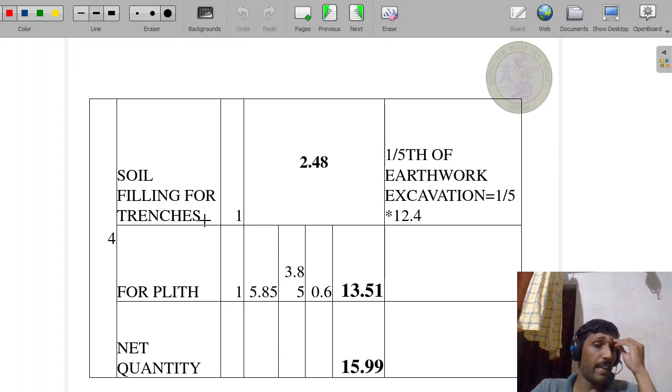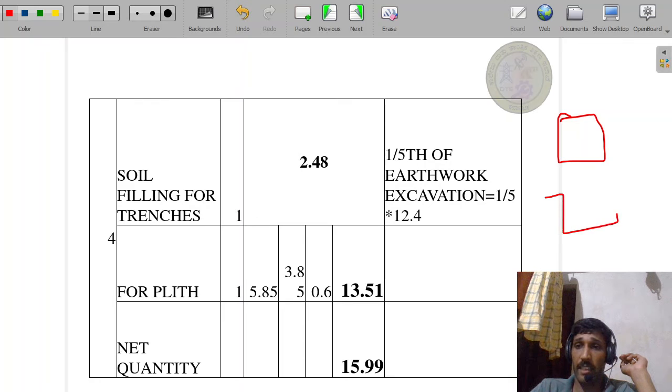Next, soil filling. Another item is the soil filling for trenches, one number. Trench, in the sense like this foundation.